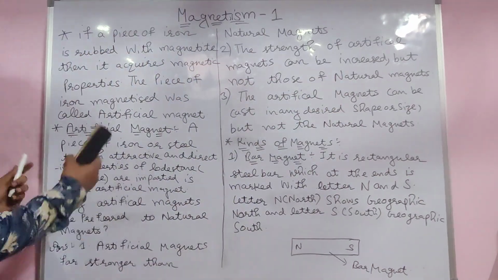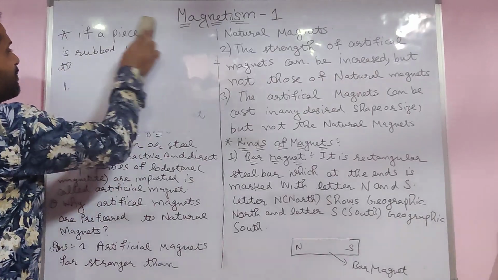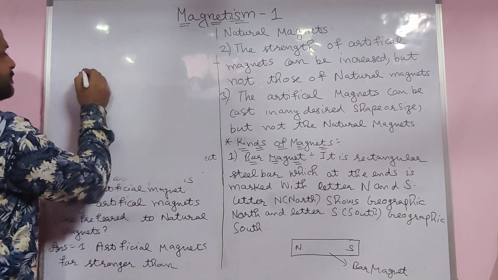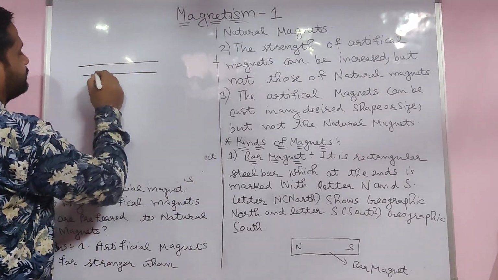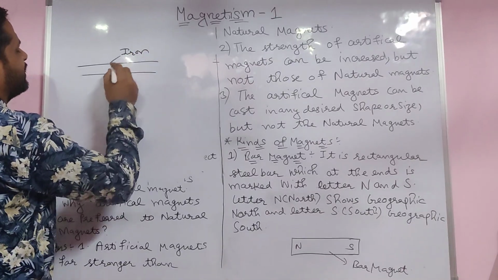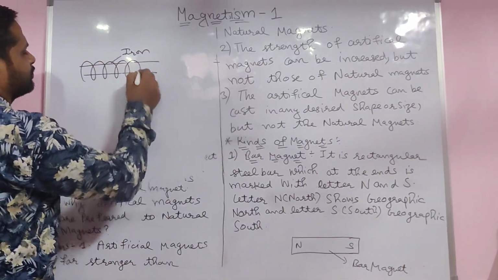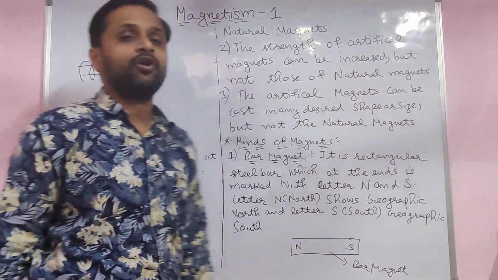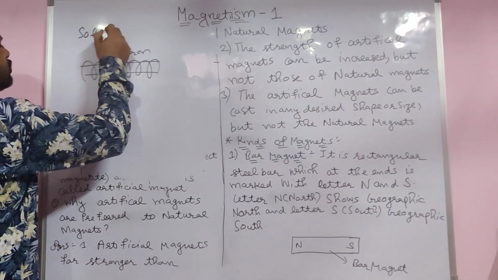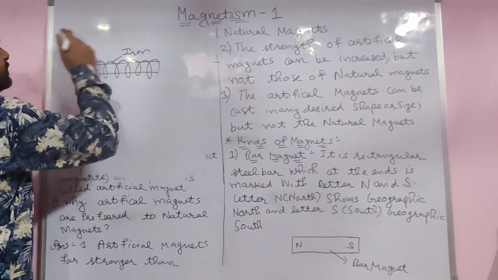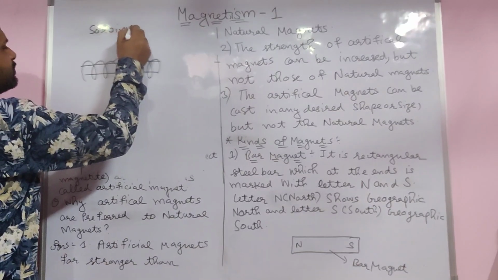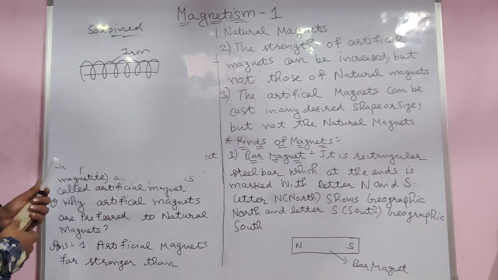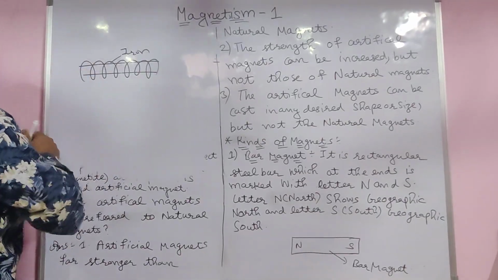For example, we take the electromagnet. See there, this is the iron core, the iron rod. This is the copper wire in circular form, which is called a solenoid. You already know.